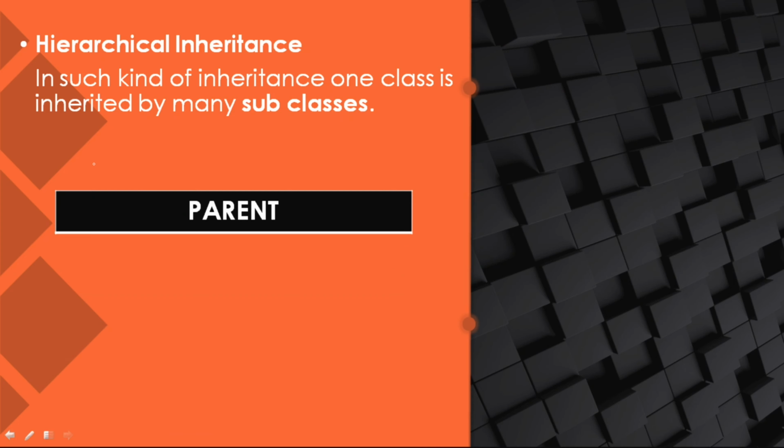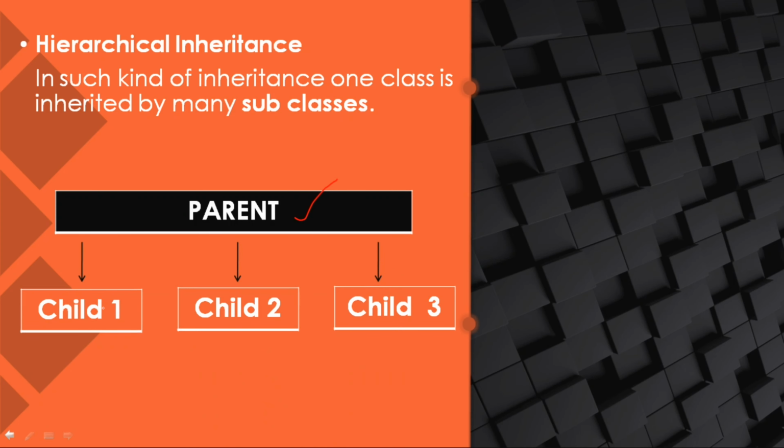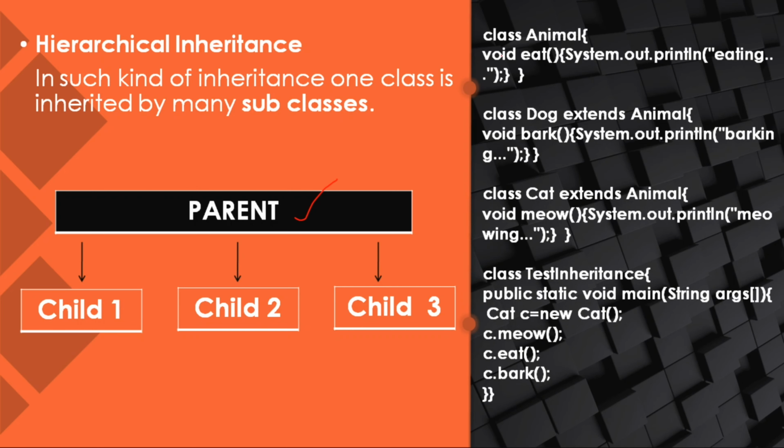How does hierarchical inheritance work? Here is a parent which has 3 children, so the properties belonging to this parent will be transferred to child 1, child 2 and child 3. Here is a small code. Class Animal, such that this animal could eat, so I am printing with System.out.println eating.